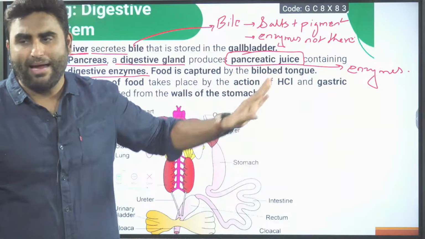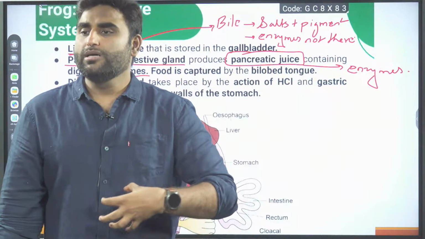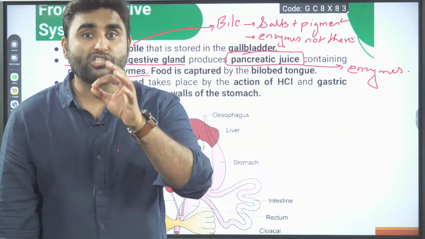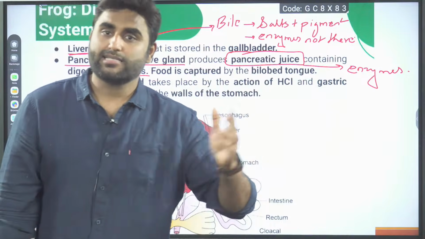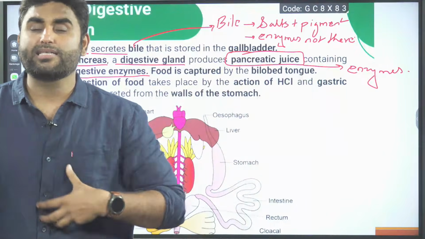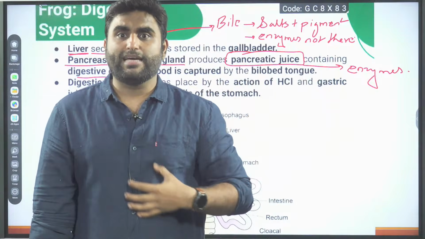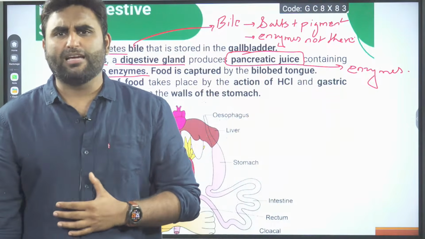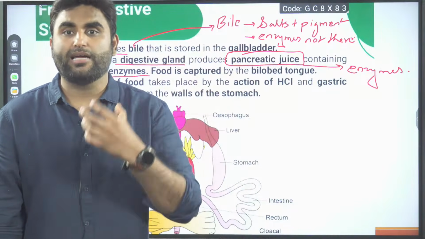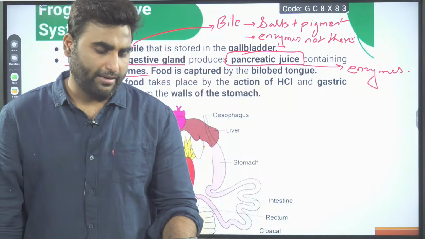Food is captured by bilobed tongue, I have already discussed. And the real digestion of the food starts from the stomach. Stomach has which glands? Gastric glands. Your stomach, my stomach, frog stomach, everyone is having gastric glands. Can you tell me, stomach is lined by which epithelium we studied? Previous topic we studied, one epithelium is lining your stomach. Which epithelium lines the stomach? In the chat box. Tell me in the chat box quickly.